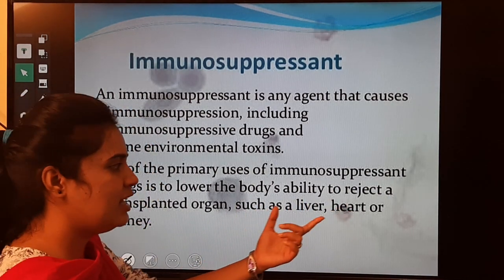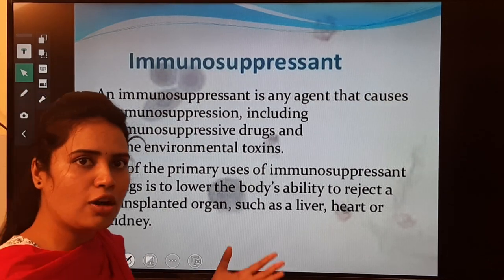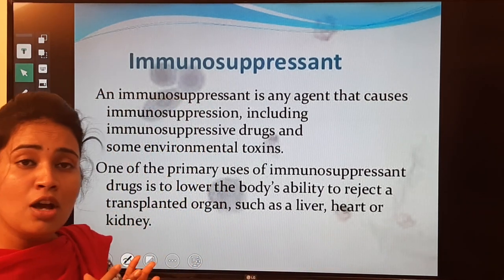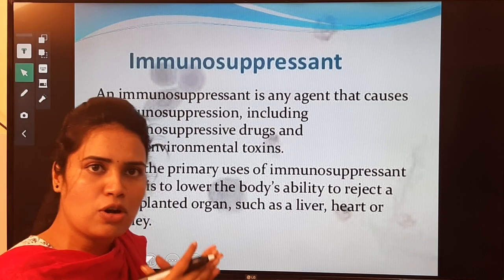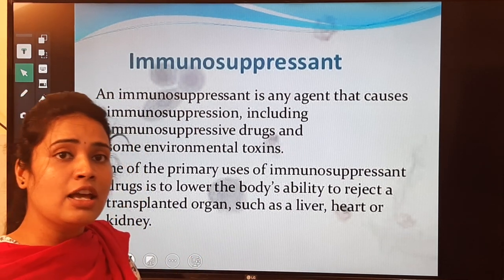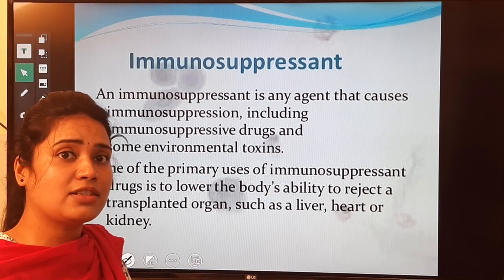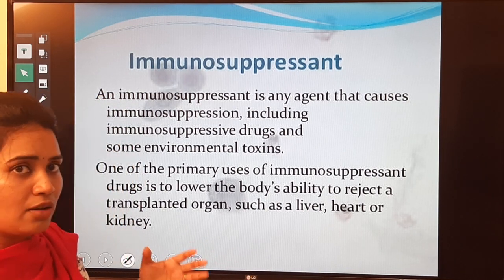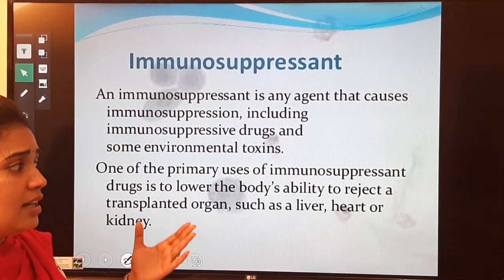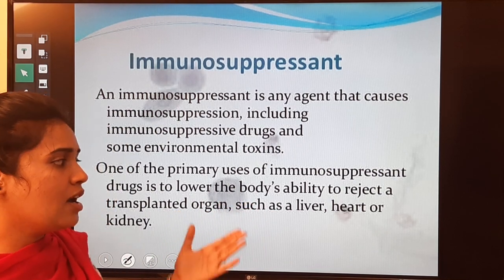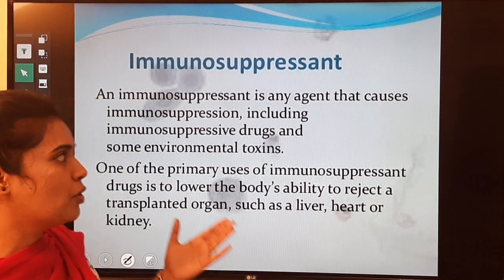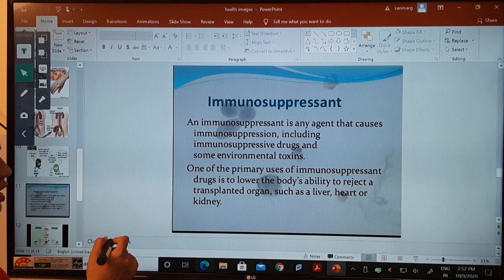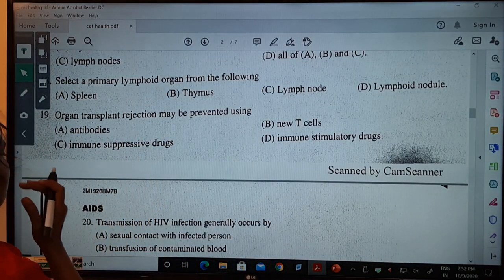The transplanted organ such as liver, heart or kidney, because you have put in a lot of money to transplant those organs. When you transplant a liver or heart, you spend lakhs, sixty lakhs, sometimes crores. If your own immune system destroys those organs, it would be very harmful. It should not happen, so the doctor is going to give immunosuppressant drugs. Hope you understood. Many times I have already told this one. So the answer here will be what?